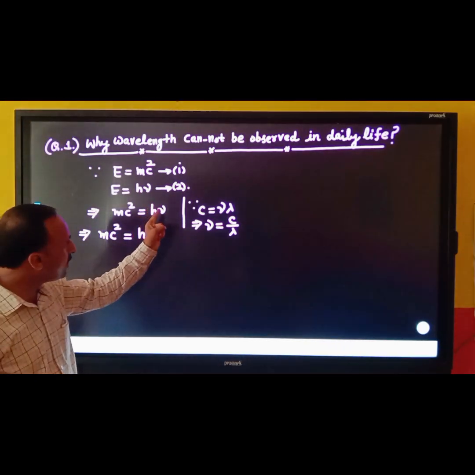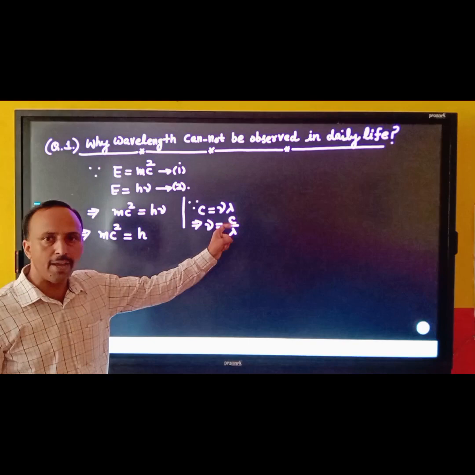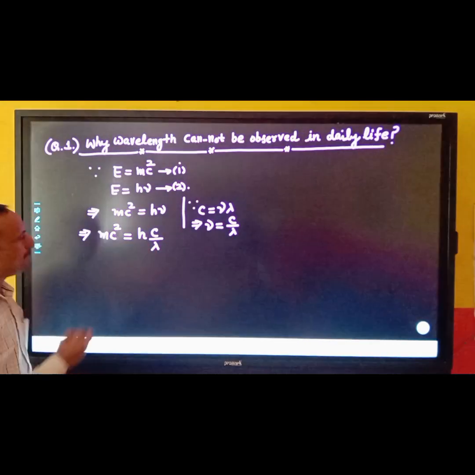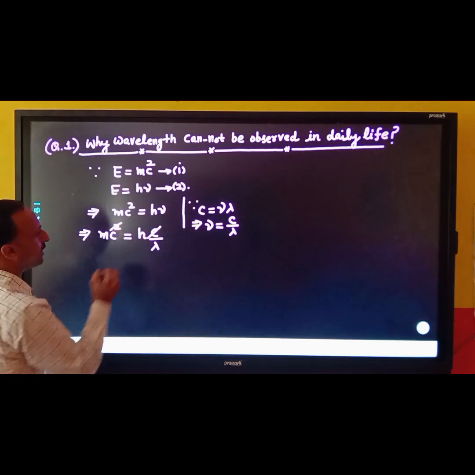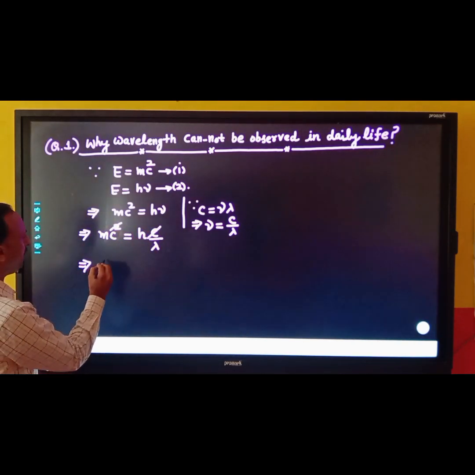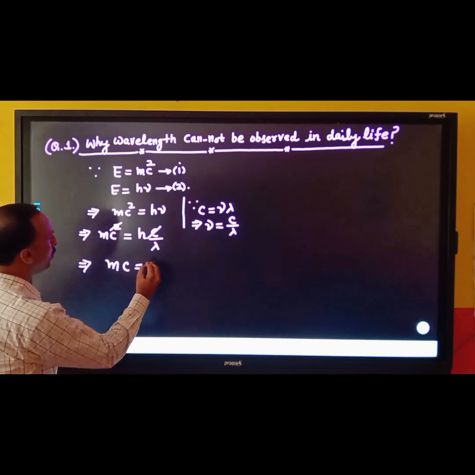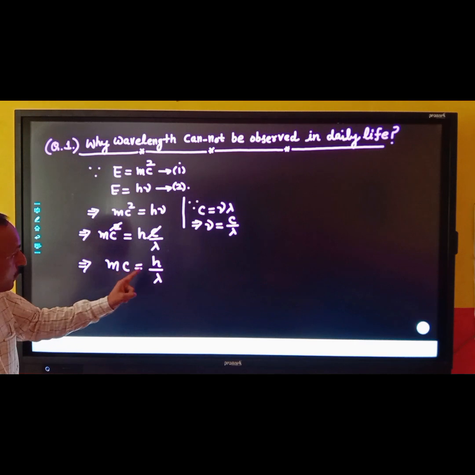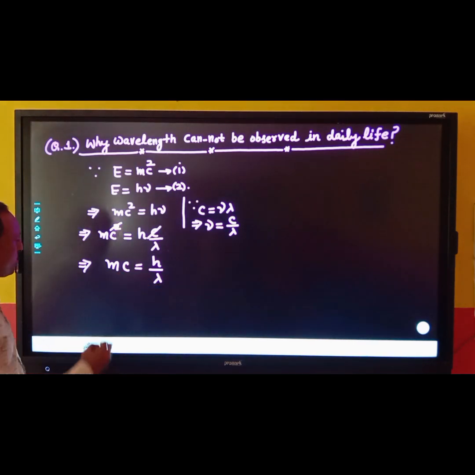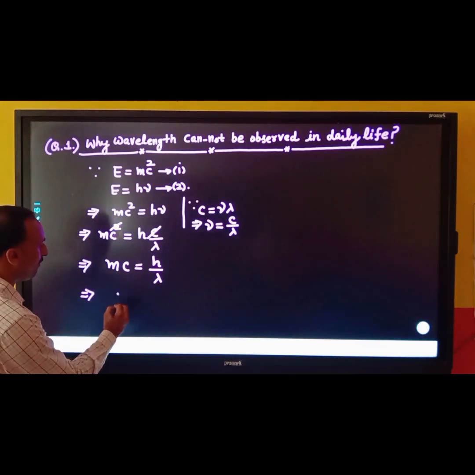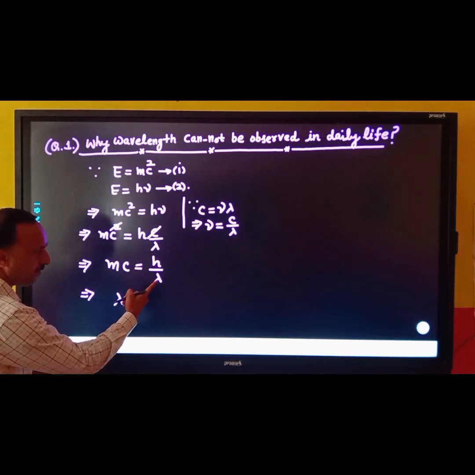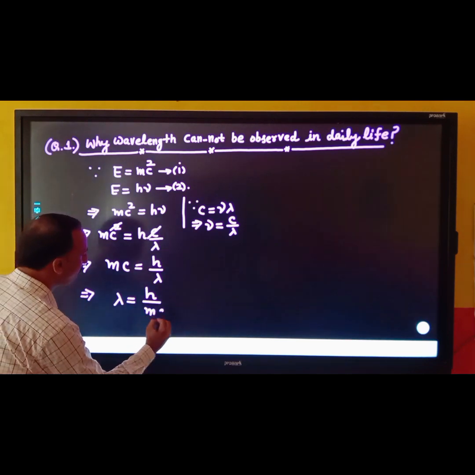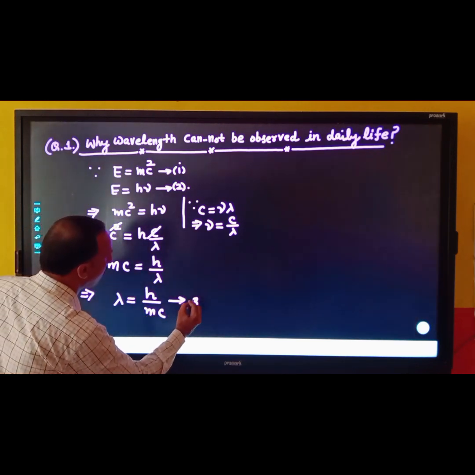अब बच्चे फ्रीक्वेंसी के प्लेस पे nu is replaced by c upon lambda. So this is c divided by lambda. One c is going to cancel out with c, and we are left with mc that is equal to h divided by lambda. My work is for the wavelength. Fine. So see from here wavelength is equal to, I am taking this wavelength from here to here, it is h divided by mc. So this is your equation number 3.